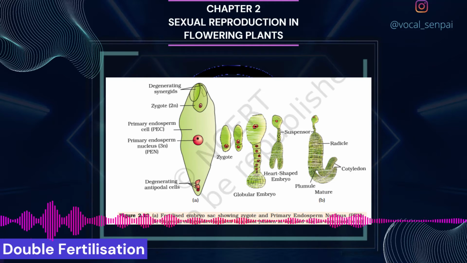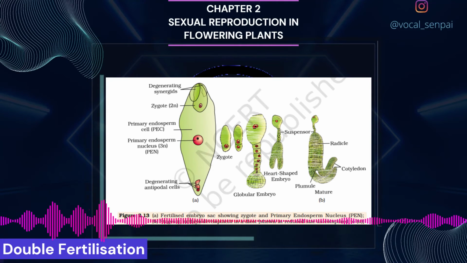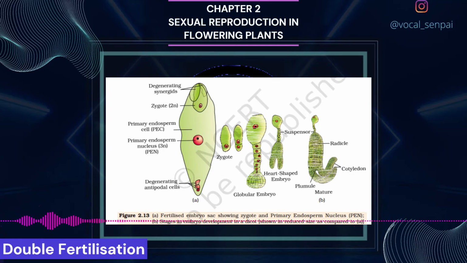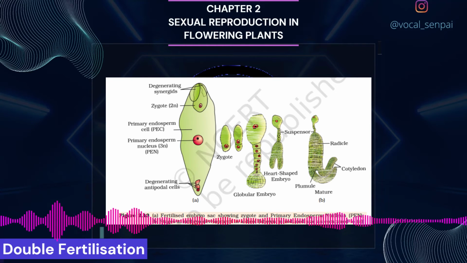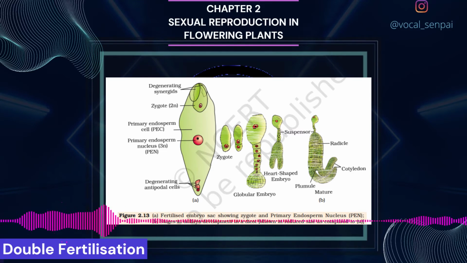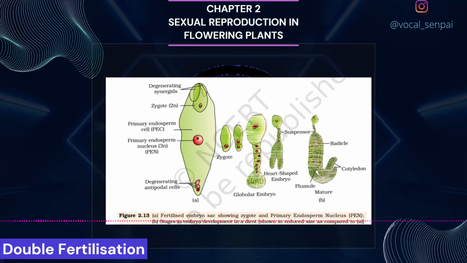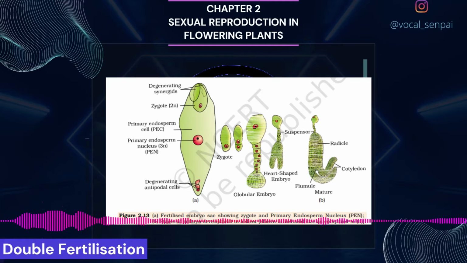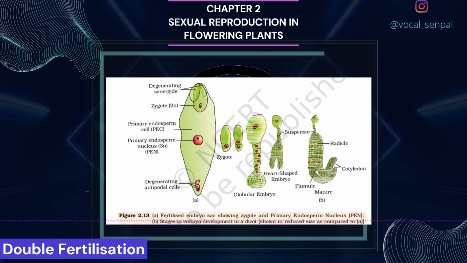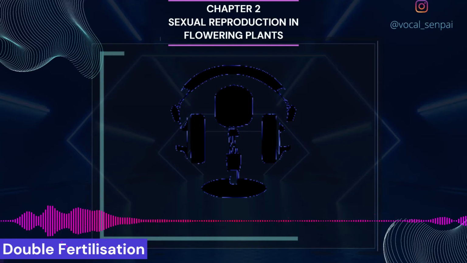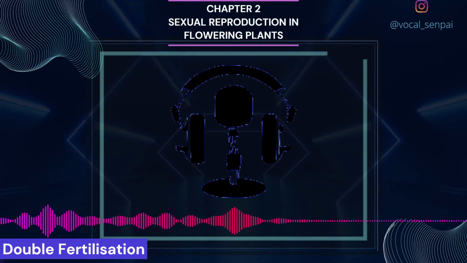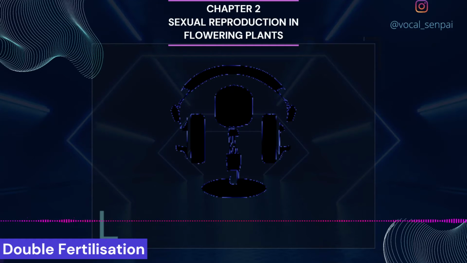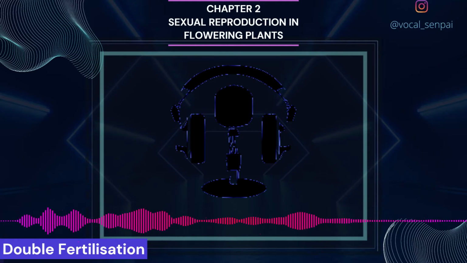The other male gamete moves towards the two polar nuclei located in the central cell and fuses with them to produce a triploid primary endosperm nucleus, figure 2.13a. As this involves the fusion of three haploid nuclei, it is termed triple fusion. Since two types of fusions, syngamy and triple fusion, take place in an embryo sac, the phenomenon is termed double fertilization, an event unique to flowering plants.